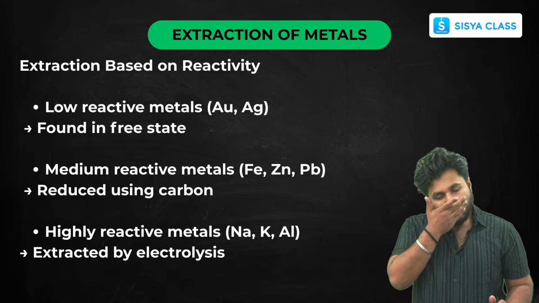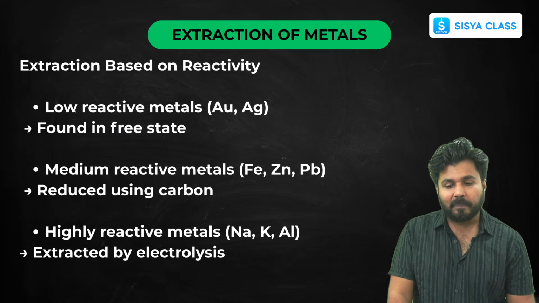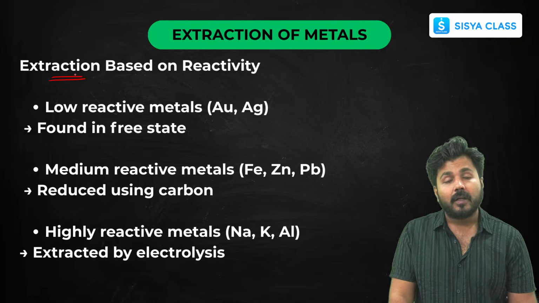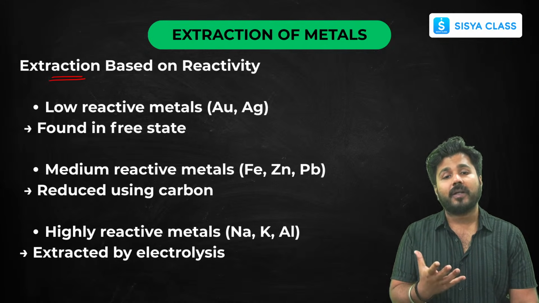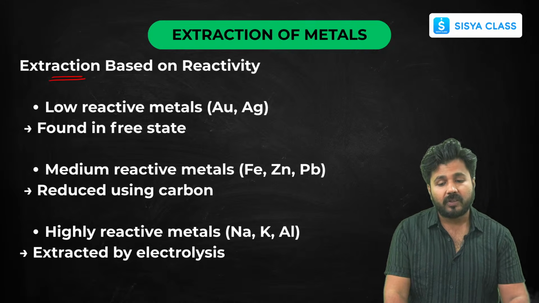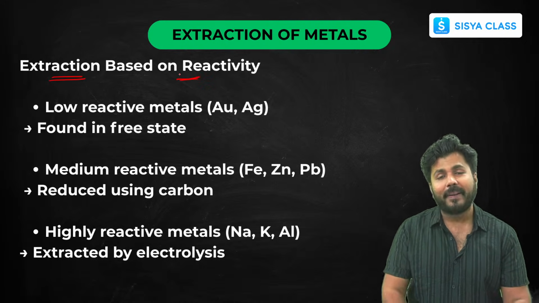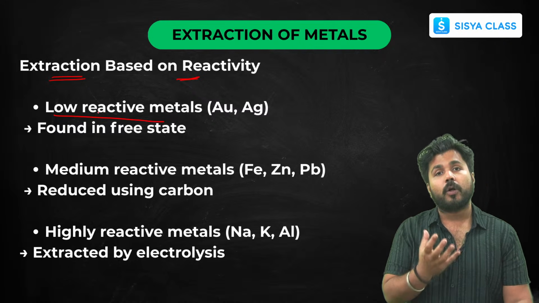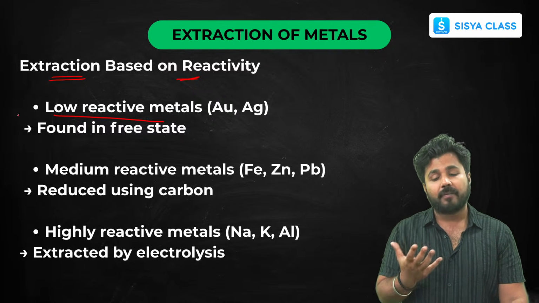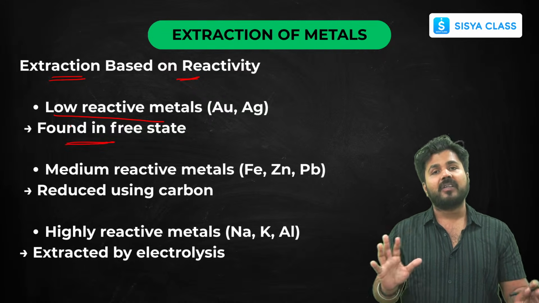First let's see which metals are found in which state, and that depends upon your chemical reactivity series. Based upon this reactivity series, low reactive metals like gold, silver, platinum are already found in free state.